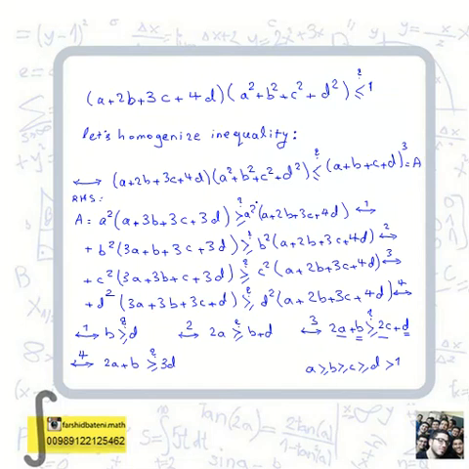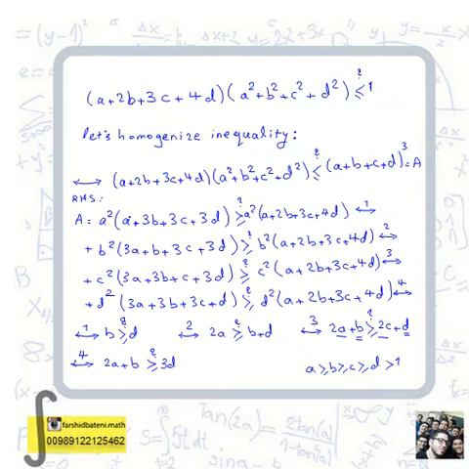Now we want to prove that each of the four parts is greater than or equal to the corresponding part of the right hand side.